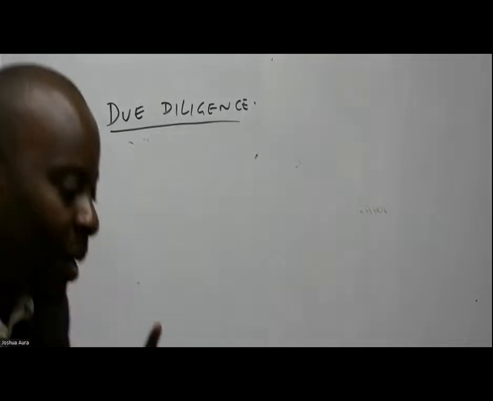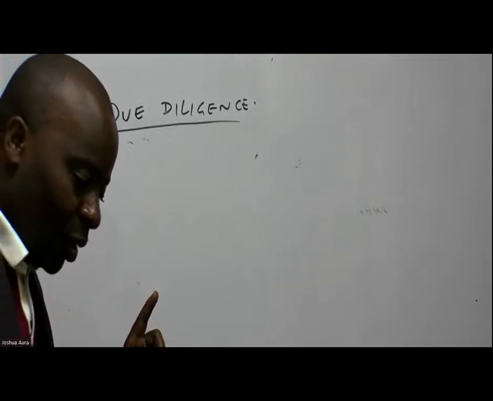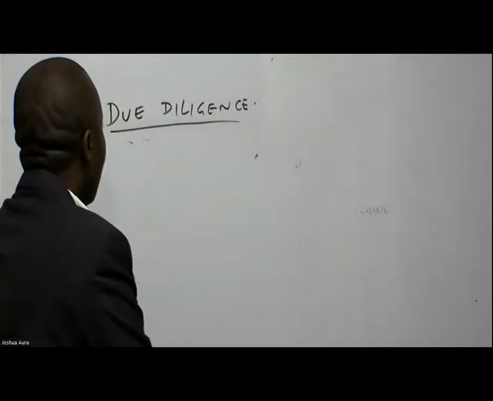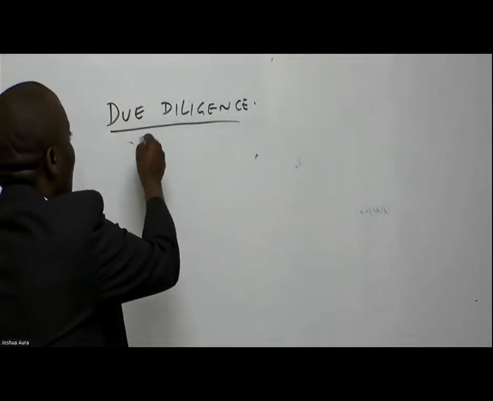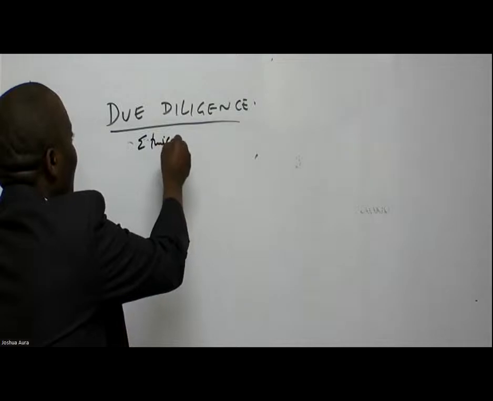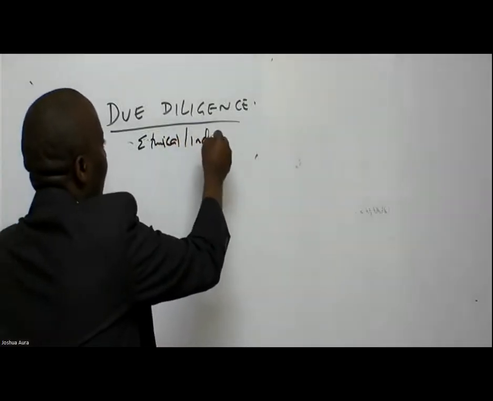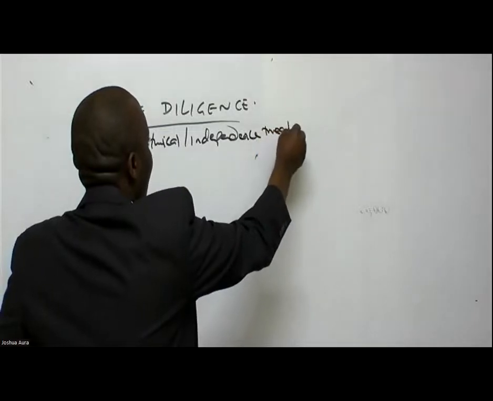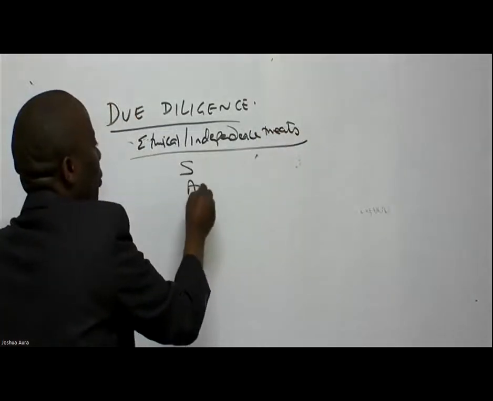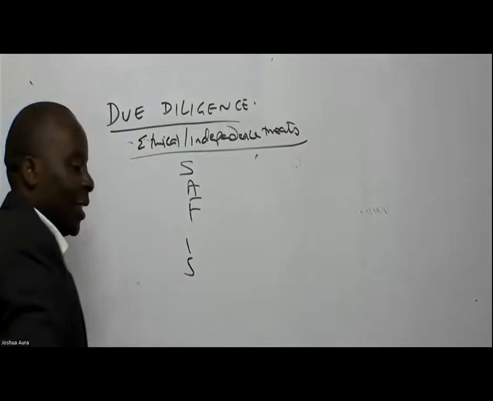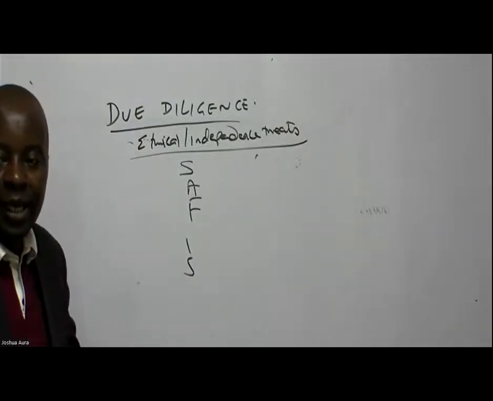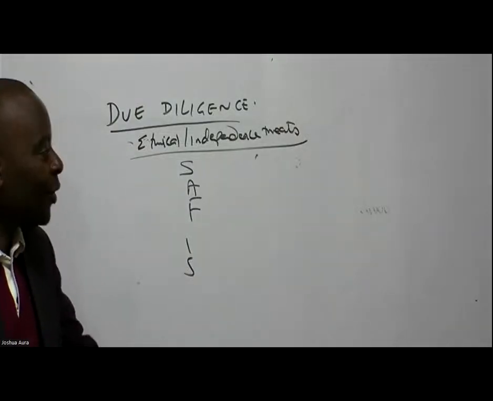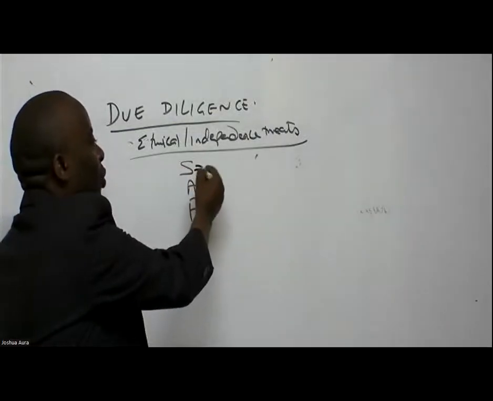Which ethical issue am I able to see there? Ladies and gentlemen, remember ethical independence threats. Remember the concept of Mr. Surface. Where this S stands for what here?